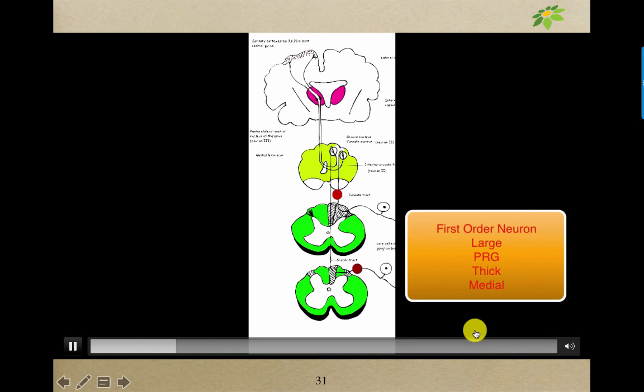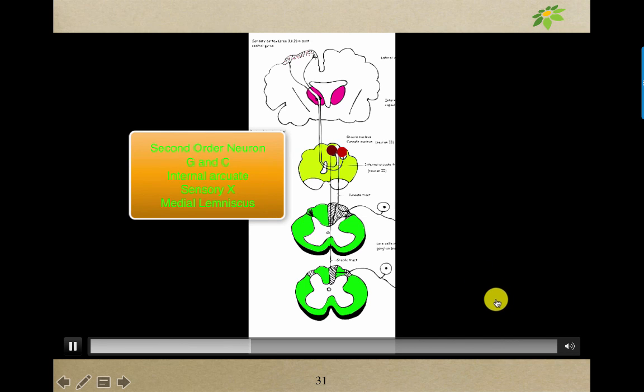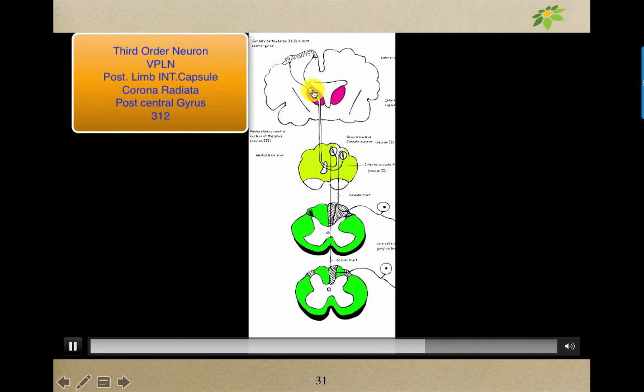We have the receptors, and then we have the first order neuron, which is the large cells with thick myelinated fibers. Then we have the second order neuron, which is the gracile and cuneate nuclei, sensory decussation, and the medial lemniscus. And then we have the third order neuron, the ventral posterolateral nucleus of the thalamus, posterior limb, corona radiata, sensory radiation, post-central gyrus, areas 3, 1, 2.